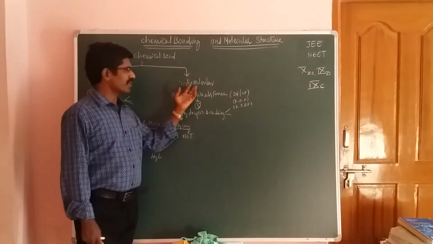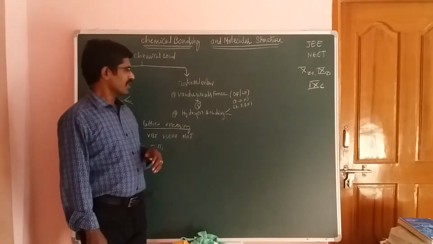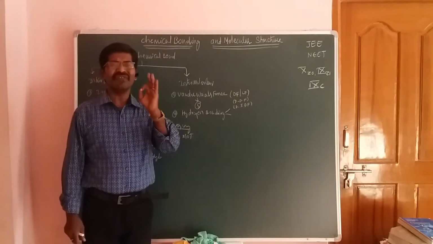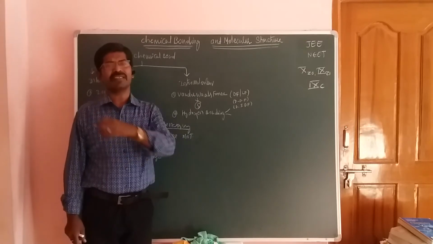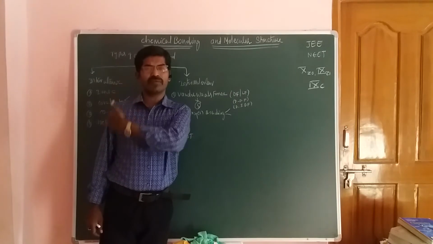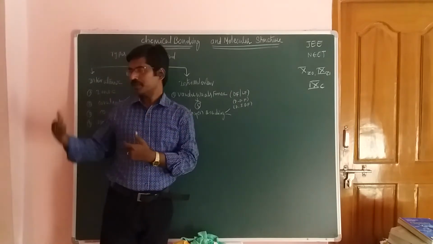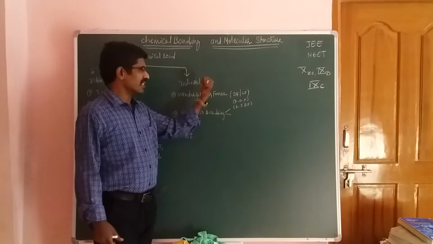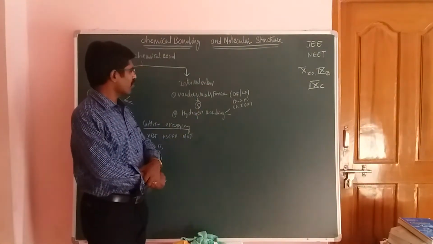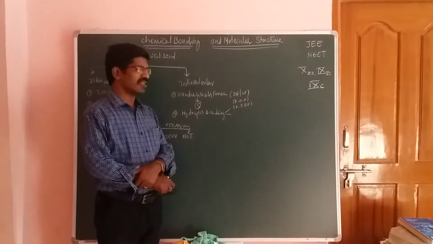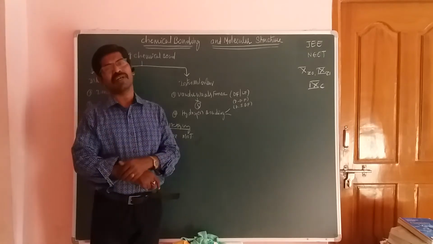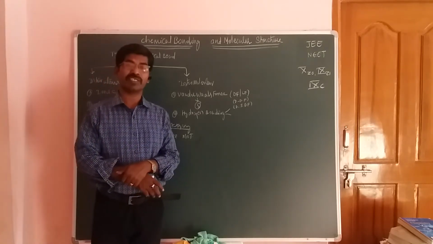And next is intermolecular bond formation. Intermolecular bond formations are very weak bonds compared with ionic, covalent, coordinate covalent and metallic bonds. So those are the stronger bonds, and these are the weaker bonds. Intermolecular bond formation is again classified. The first one is van der Waals force of attraction.